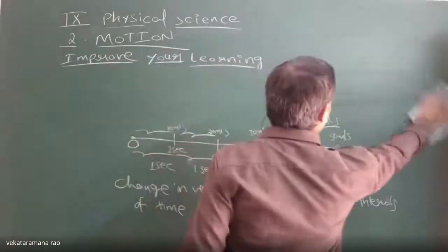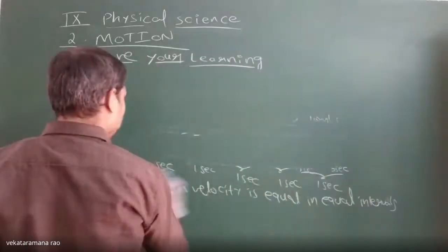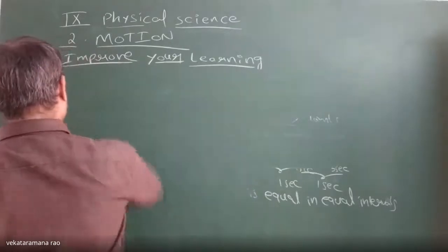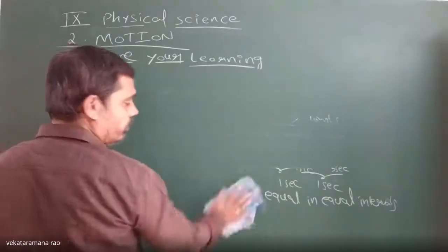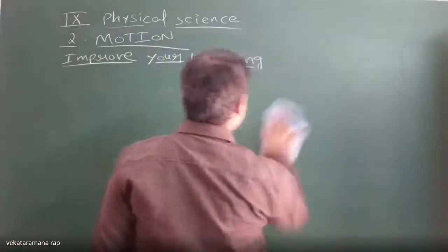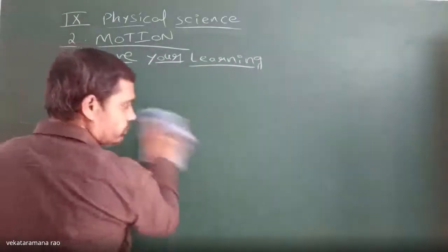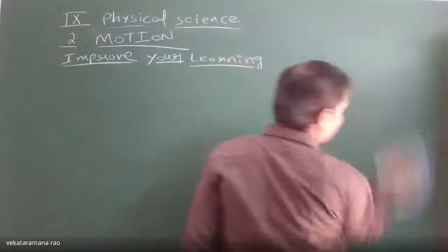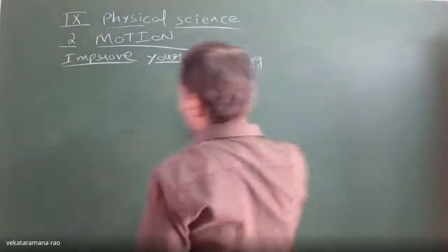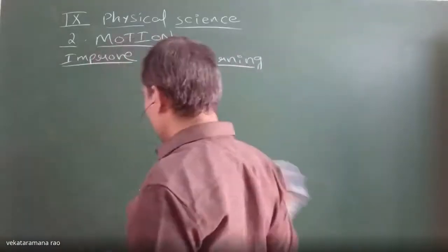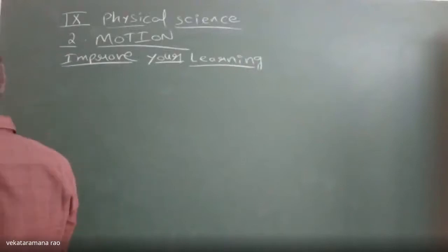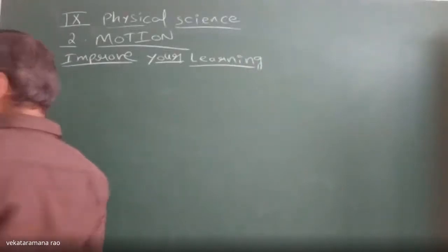If speed and velocity are the same, we can tell that average speed and average velocity are the same. Average velocity can be 0. Average speed cannot be 0 if a body is in motion. If a body is in motion, average velocity can be 0, but average speed cannot be 0. So, average speed and average velocity cannot be the same.